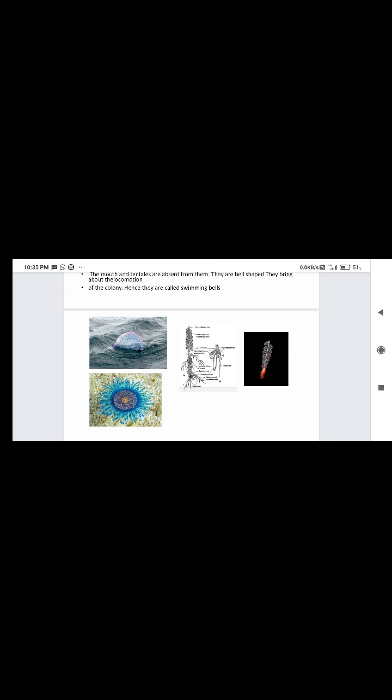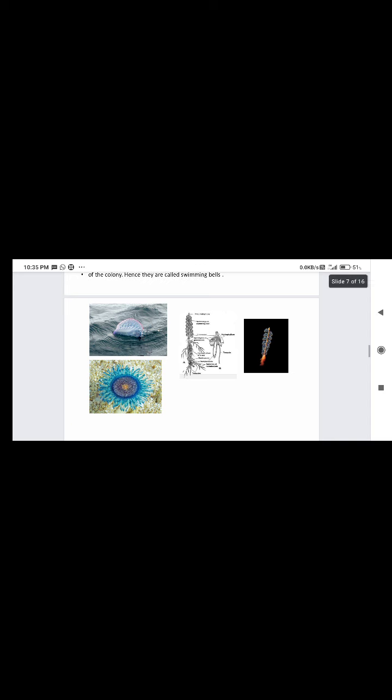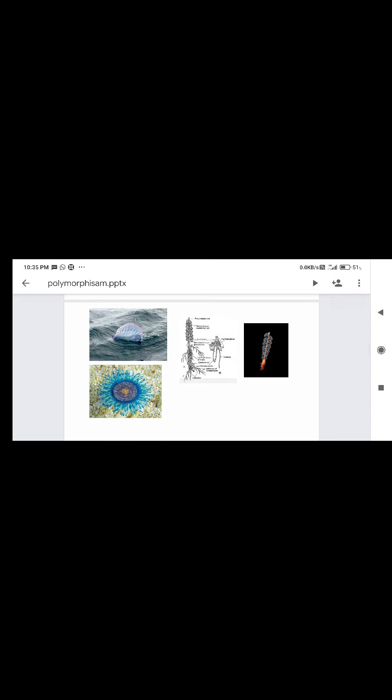In the diagram, the right side is Bougainvillia, and the left side is the Portuguese man of war. Here the Velella is there, with its sail, and below here the Porpita is there.